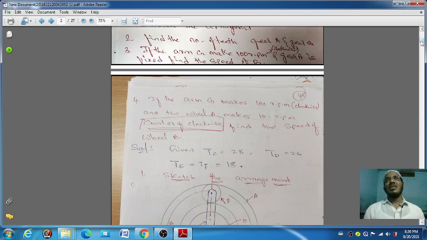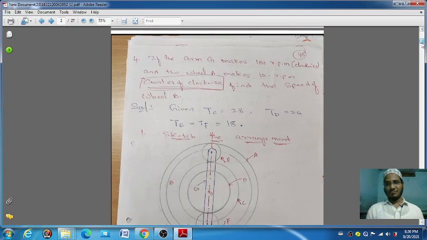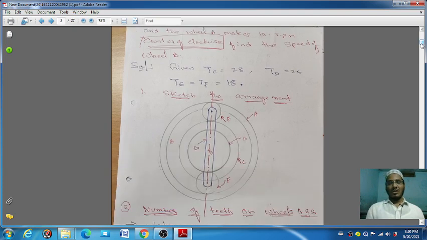Okay, in that given data we have the number of teeth on gear C, the number of teeth on gear D, and the number of teeth on gear E. You can see here. Okay, next we are drawing the sketch of the diagram. So how we are drawing, you have to see. In that question the arm is connected to E and F, you know very well. So here we are connecting the arm between E and F.